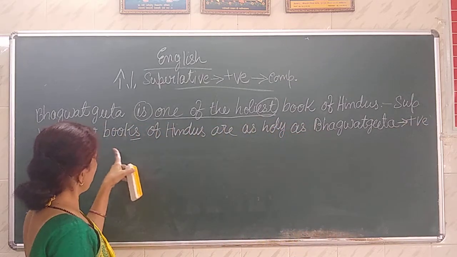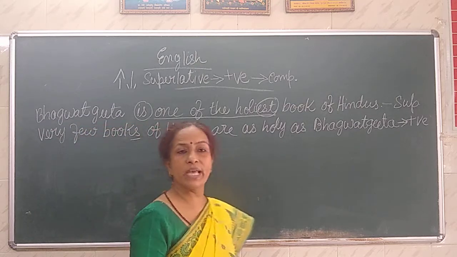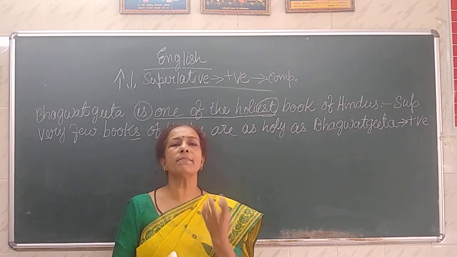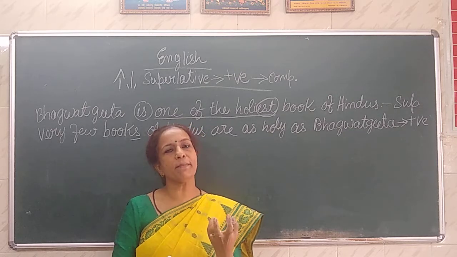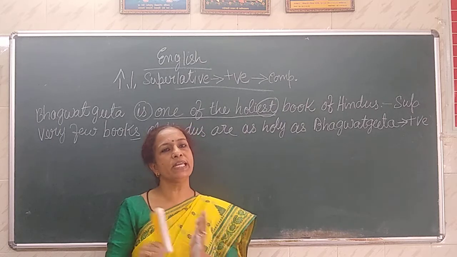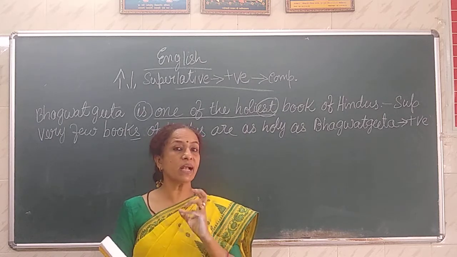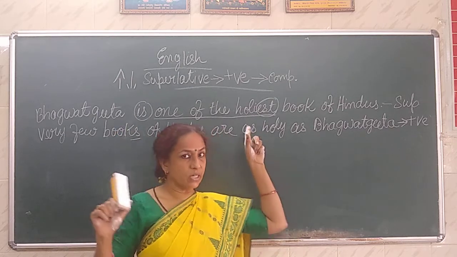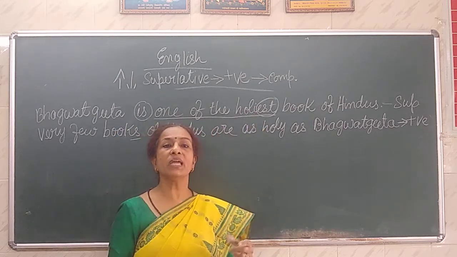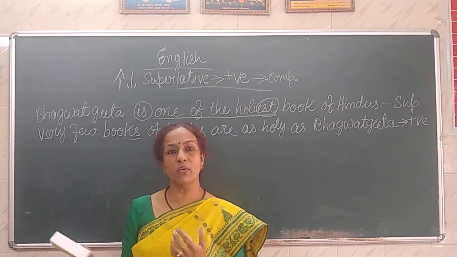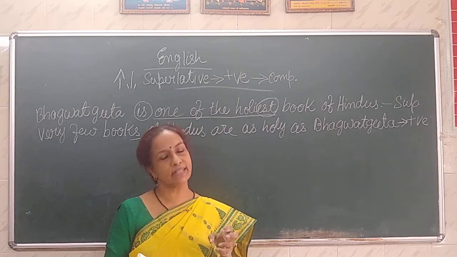This sentence shows very few books are as holy as Bhagavad Gita. Bhagavad Gita is one of the holiest, but some are there. Very few means some. Some books are there which are equally holy as Bhagavad Gita. Please understand this concept. Whenever one of the is there in superlative degree, means few are there like the subject or noun which are there in that sentence.